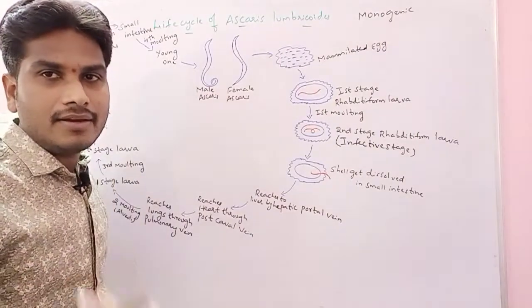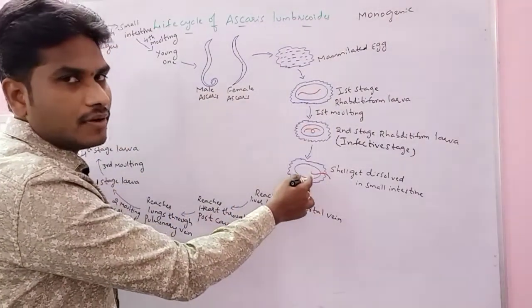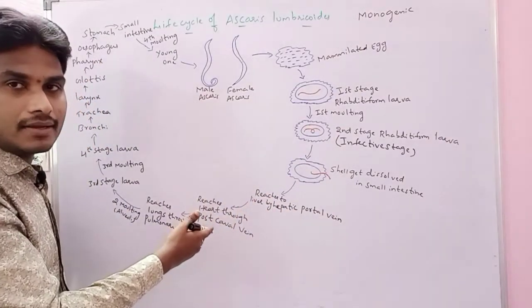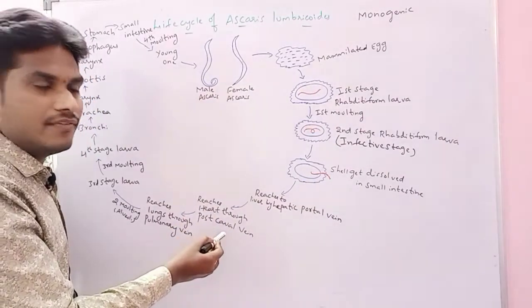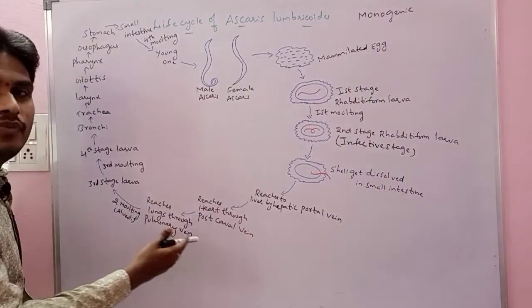Always hepatic is related to the liver only. Hepatic portal vein carries the second stage rhabditiform larva to what? To the liver. From the liver, what is happening? It is going to the heart. How is it moving towards the heart? By the postcaval vein. Postcaval vein will carry the second stage rhabditiform larva to the heart. From the heart, what is happening? It is moving to the lungs here.